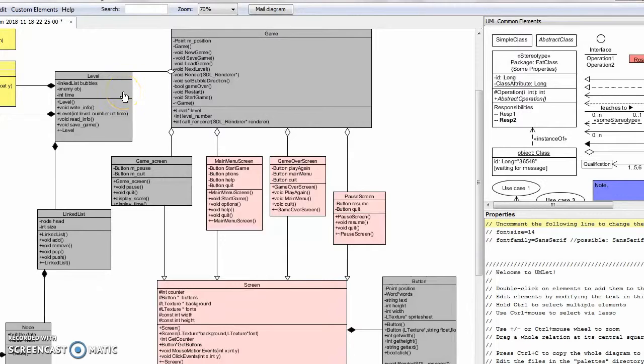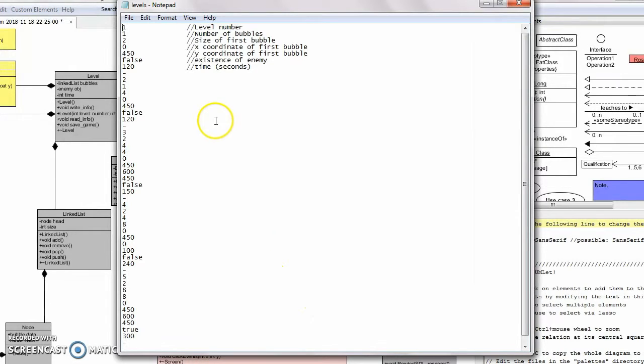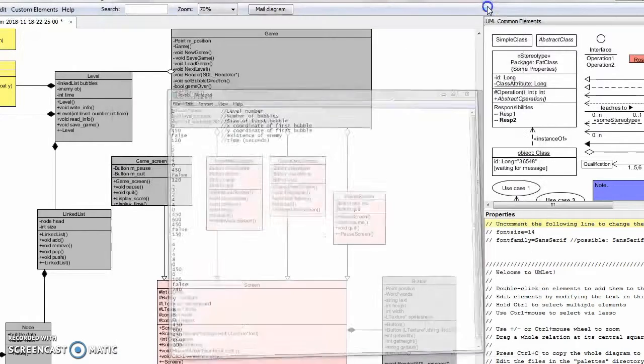The idea behind the level class is that it will read information about each level from a text file, and then it will use it to define each level, and the information will look something like this. For the first level, we have the level number, the number of bubbles that will be present in it, and other information, which is mentioned here, and each hyphen separates the levels. So while reading, it can tell the information for the first level ends here.